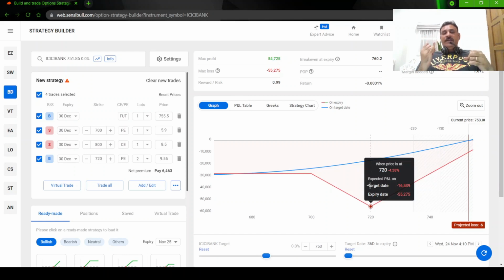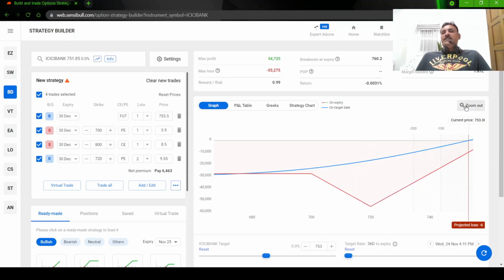So one quantity is for hedging the 700 put which you sold. The other quantity is for hedging your future. Your future is also like you took a long position, right? When a stock is going down, you are going to hedge your future. So with two quantity, when it comes here at any point, your loss will be anywhere between 55,000 and 16,500. So any time when it comes to 720, simply close all the positions and exit. So you will minimize your loss.